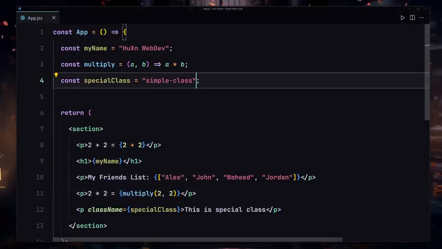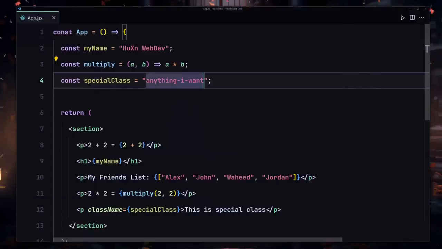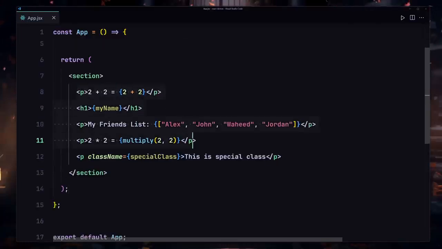So I can totally change that to like anything I want. So if I save that, here you can see it's going to give us like anything I want. So yeah, this is how we are going to be creating our stuff by using JavaScript, and this is how we are going to be embedding that into our JSX by using these curly braces.